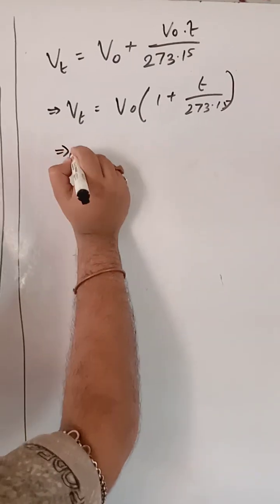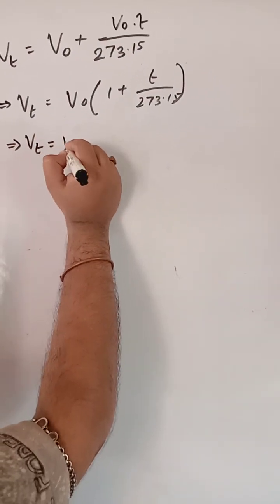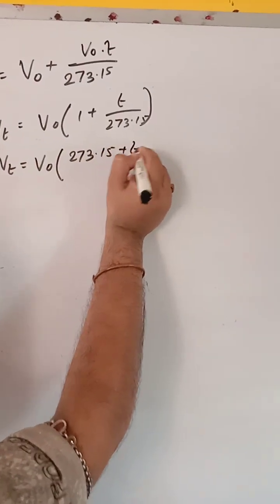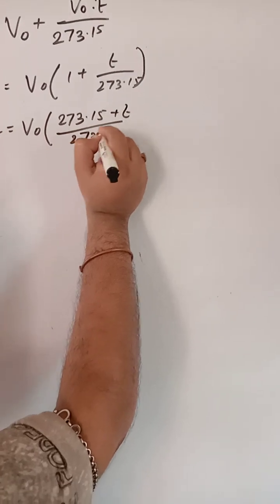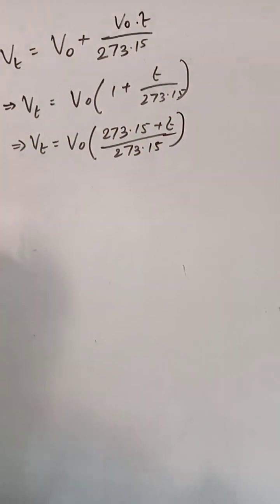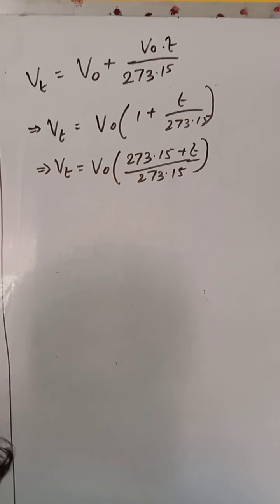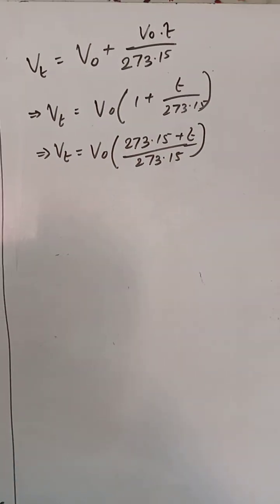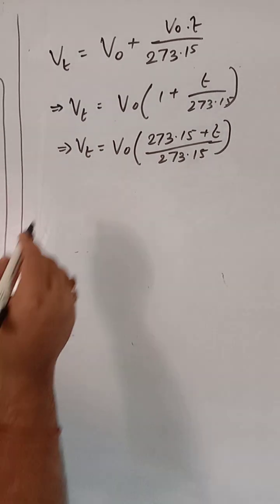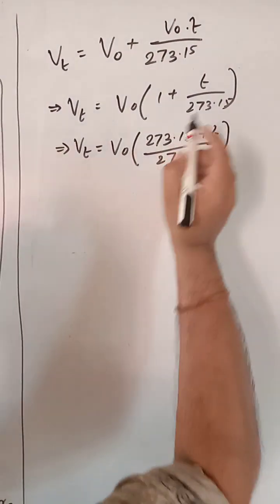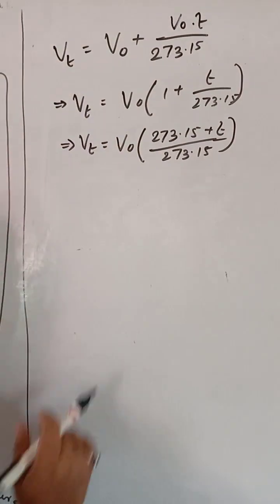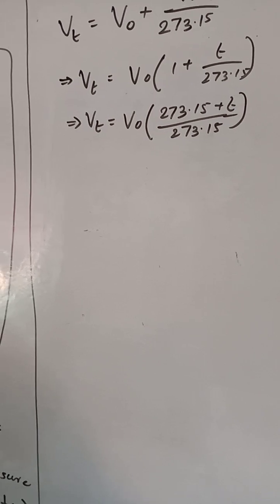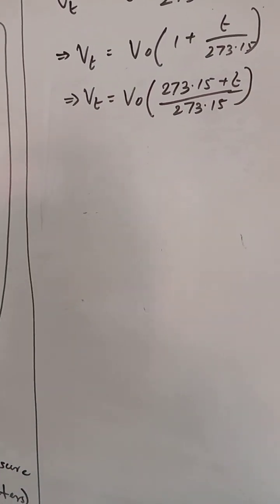This can also be written as Vt equal to V0 into (273.15 plus t) by 273.15. This we can write very easily. Now a question arises: what is this and how does this come? It is observed that whenever you take a temperature, this factor 1 by 273.15 is increasing or decreasing. Now, on going through these things, a new scale of temperature should be framed,